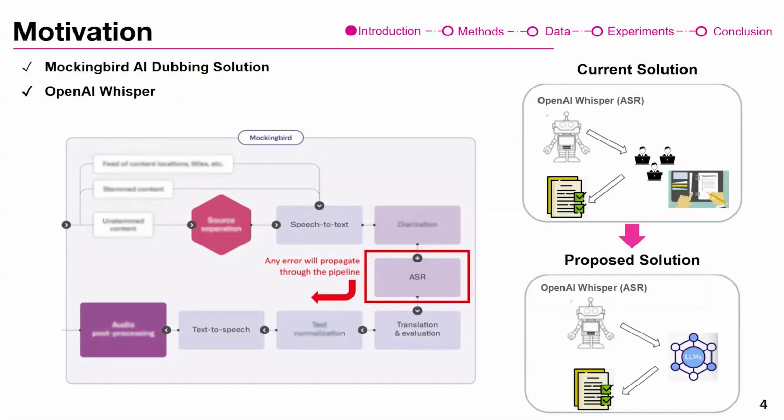As you can see, if your ASR system generates some errors and an erroneous transcript, it might go down your pipeline, and then you will have the wrong translation. It will completely cause a problem for the company, especially for their reputation, or cause extra cost and time to correct these erroneous transcripts. The current solution for the company is that right now they are using a human in the loop as a correction method for these types of errors.